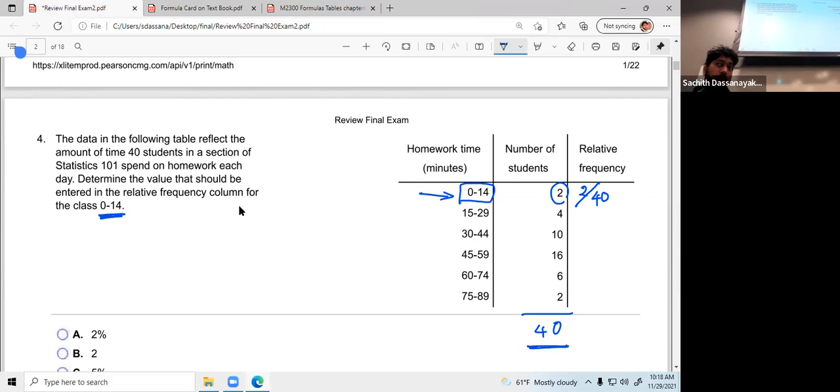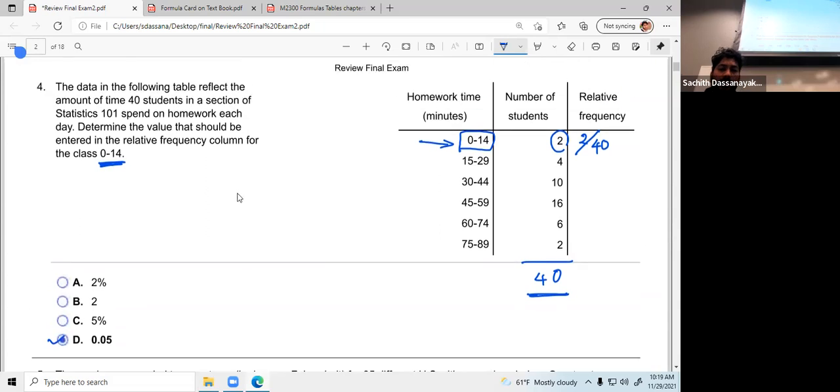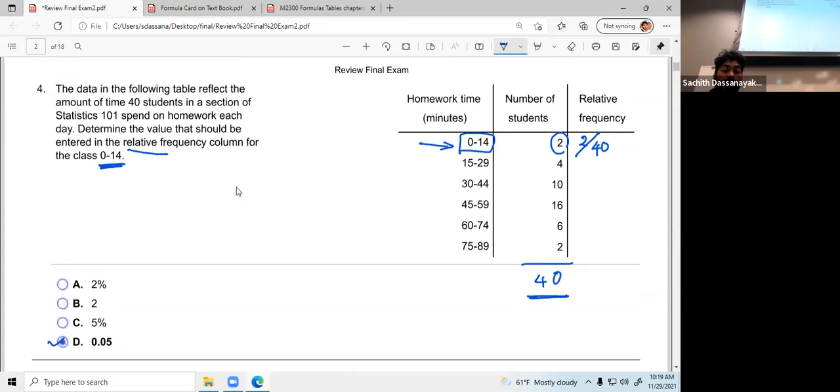Okay. So frequency divided by the total gives you the relative frequency. 2 over 40 means 1 over 20. 1 over 20 means 0.05. Clear? It asks for the relative frequency. Relative frequency is definitely a decimal number, not a percentage. If they ask for a percentage, then it might be this one, maybe this one. But here, relative frequency. So definitely 0.05. Okay.